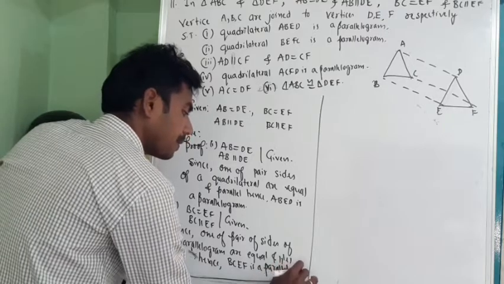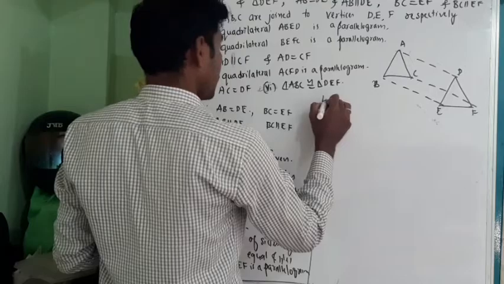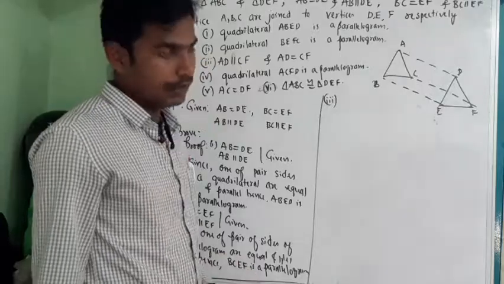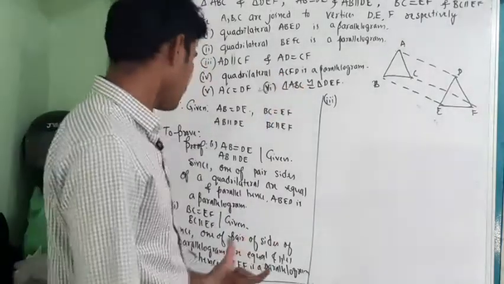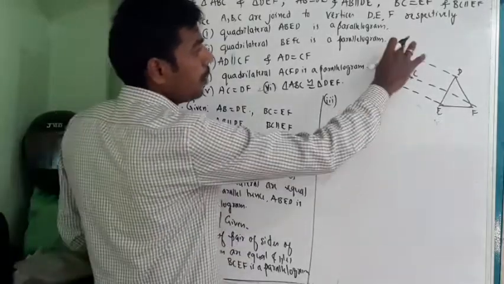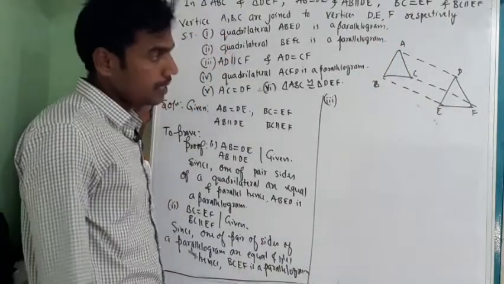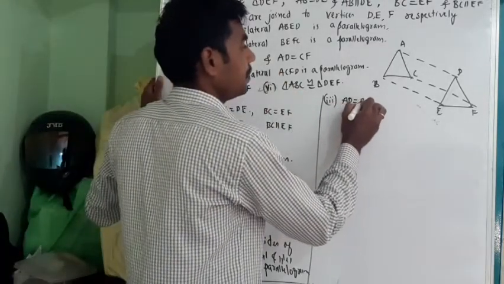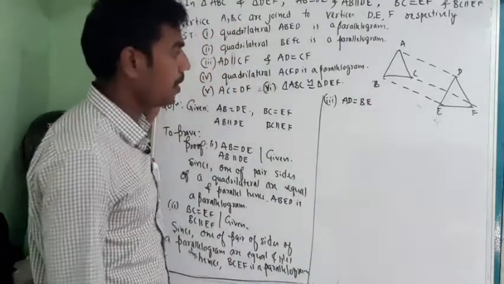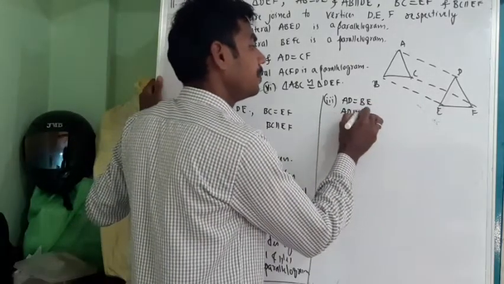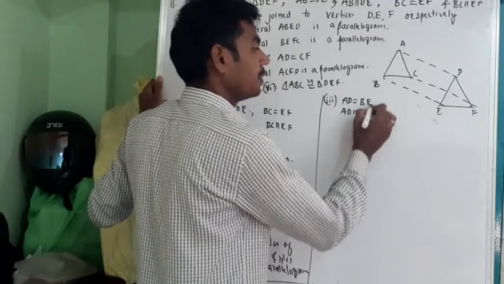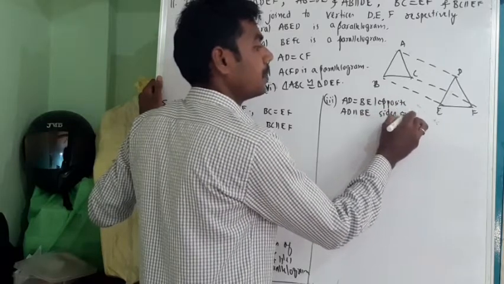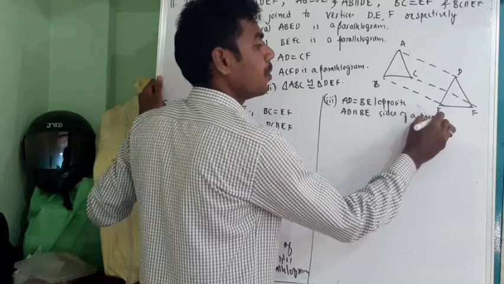Okay, next here, third one. We need to prove AD is parallel to CF and AD is equal to CF. For that, we know that we proved ABED is a parallelogram. Since we proved ABED is a parallelogram, what can I write? AD is equal to BE, since opposite sides of a parallelogram are equal, and AD will be parallel to BE. Opposite sides of a parallelogram. Already we proved ABED is a parallelogram.